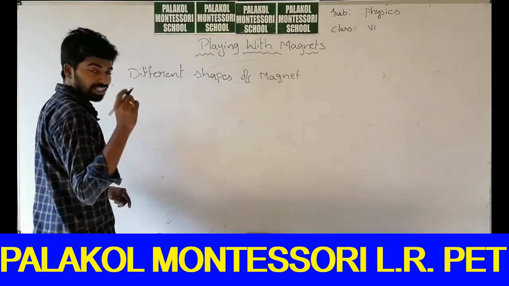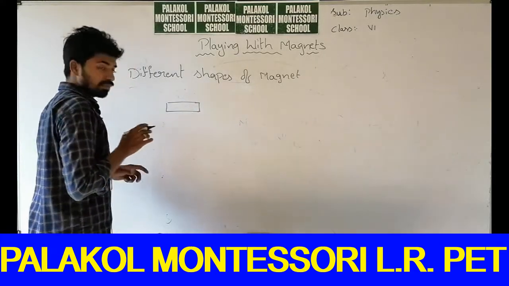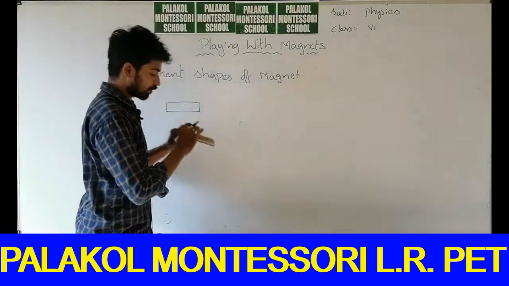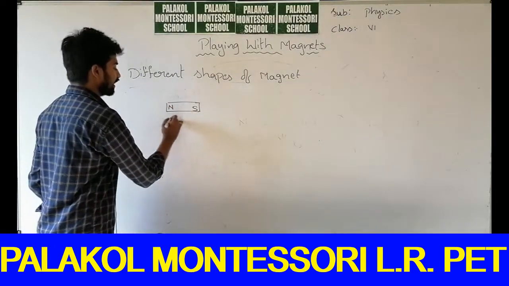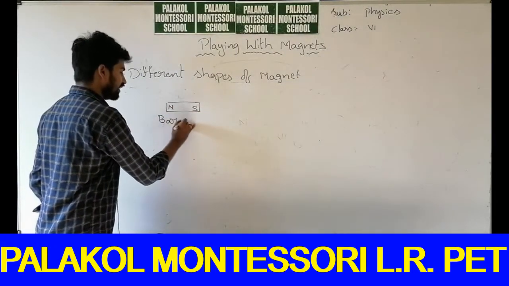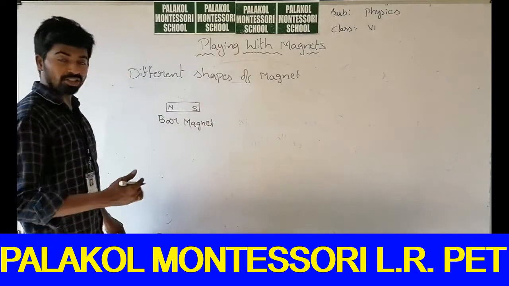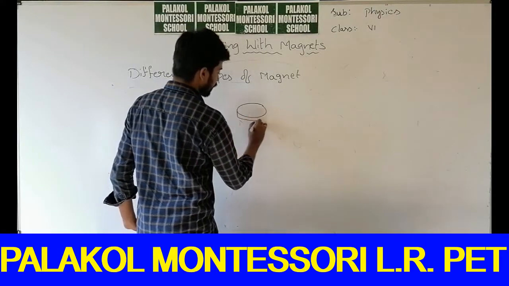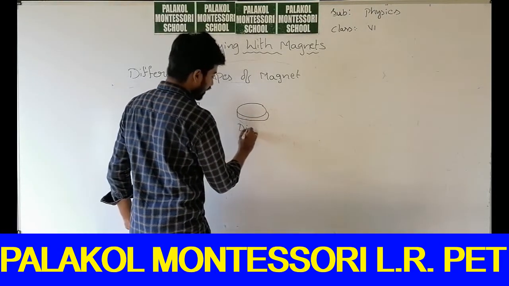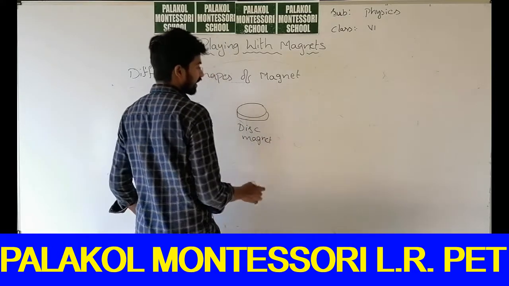You can find the magnet in the shape of a bar. Bar means this cuboid shape, and we will call this a bar magnet. Magnets can also be in the shape of a disc, so we will call this a disc magnet.